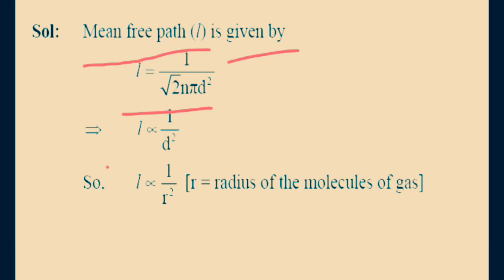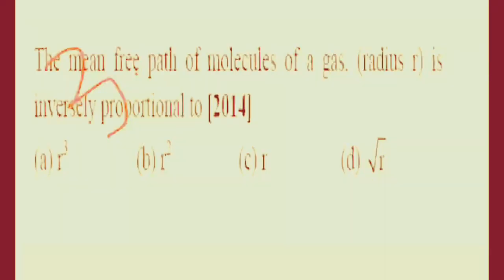So we can write L directly proportional to 1 by d square, and in place of d we write R, where R is the radius of the molecules. So the mean free path is inversely proportional to R square. Answer of question 3 will be option B, inversely proportional to R square.